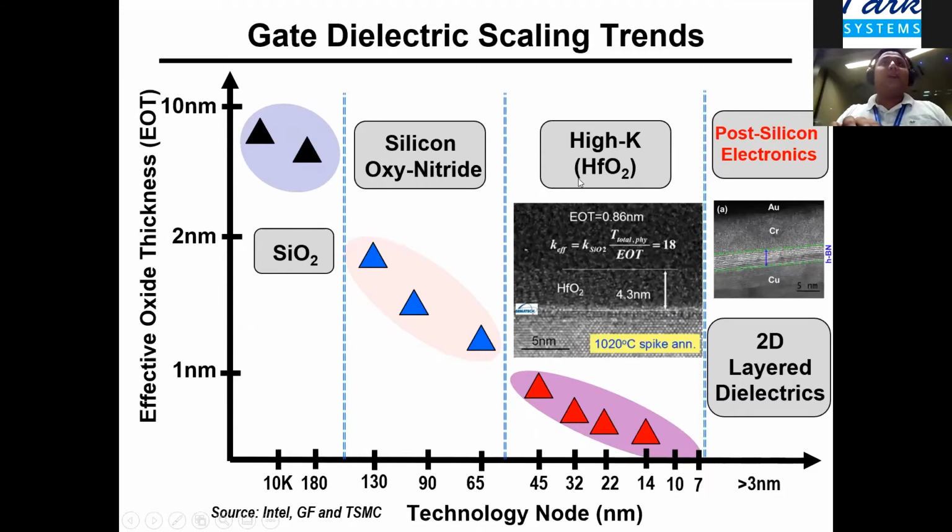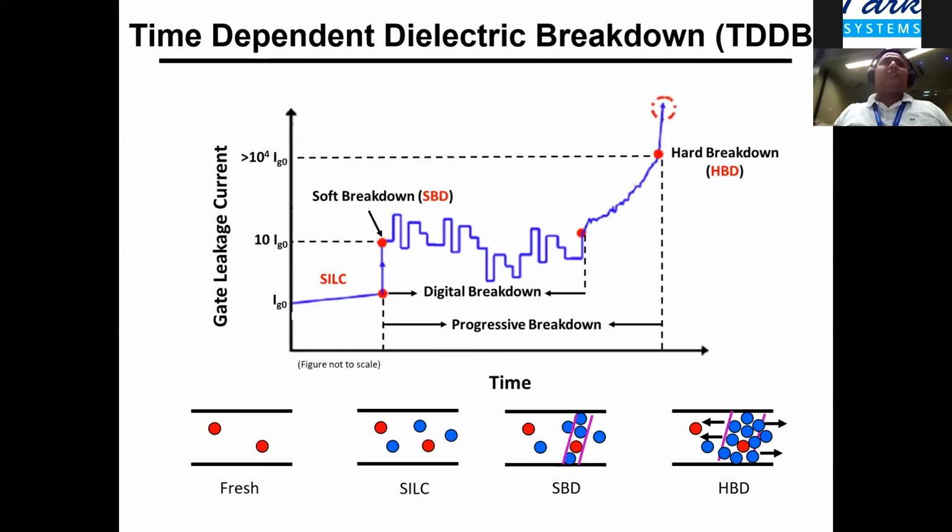So just to give you an idea of what I mean by gate dielectric materials, as we have scaled down the transistor and changed the architectures, there have been changes in the gate dielectric materials. For example, we started with silicon oxide, a low K dielectric, progressively moved to silicon oxynitride, then to a high K dielectric. And there are even recent discussions that for post silicon electronics, for example, graphene-based electronics, we have to move to 2D dielectrics. Like any material, dielectrics are also prone to degradation and breakdown.